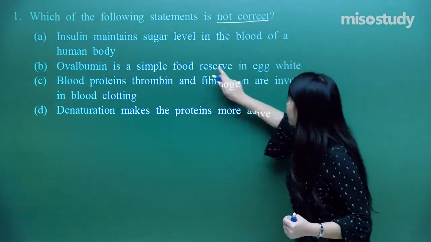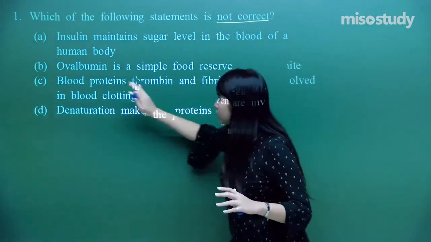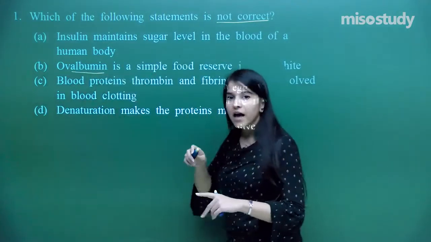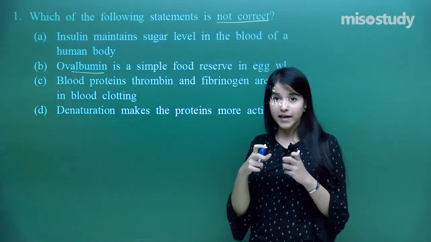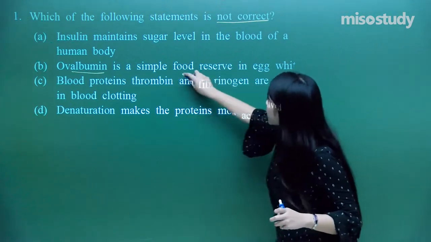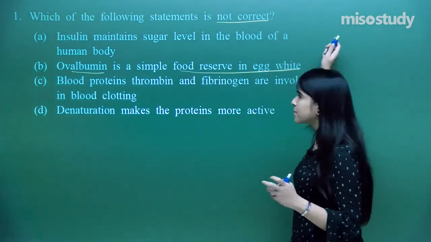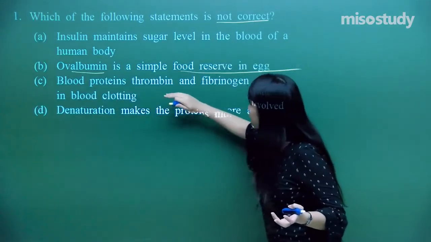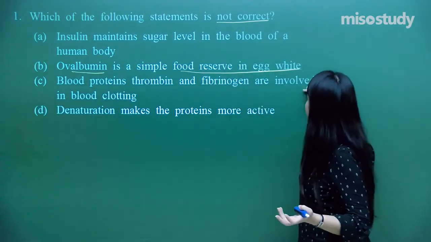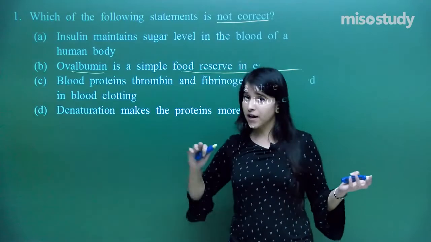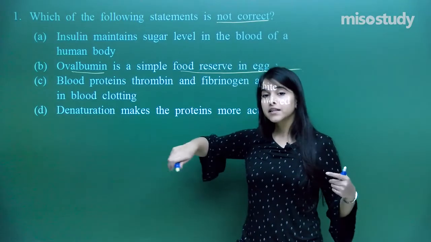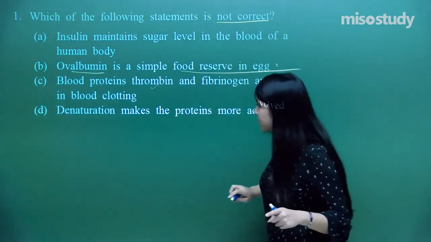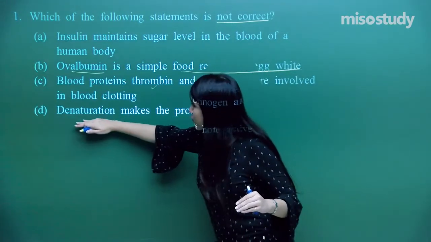Ovalbumin is a simple food reserve in egg white. If you do not know what ovalbumin is, you know what albumin is: the white portion of the egg. That is what the statement is saying, so it must be correct. Let us analyze another one. Blood proteins thrombin and fibrinogen are involved in blood clotting. Yes, we have done this concept in the importance of proteins, so this is also correct.